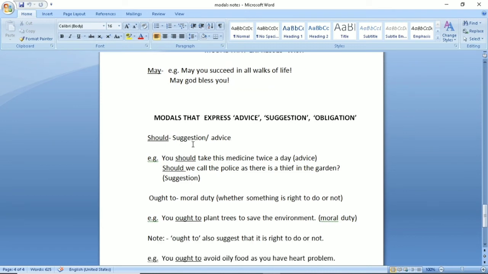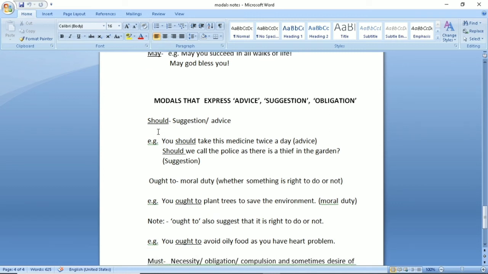Then modals that express advice, suggestion and obligation. Let us read. Should suggests suggestion and advice. Students, let us see what is the difference between suggestion and advice. It will be cleared by these two examples.